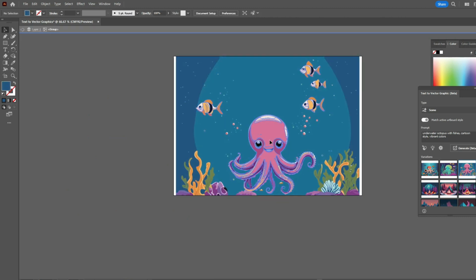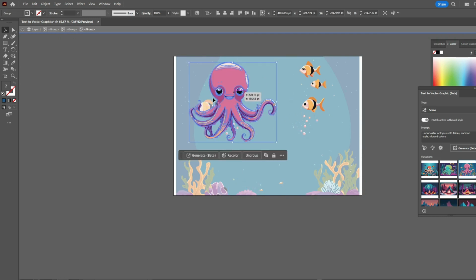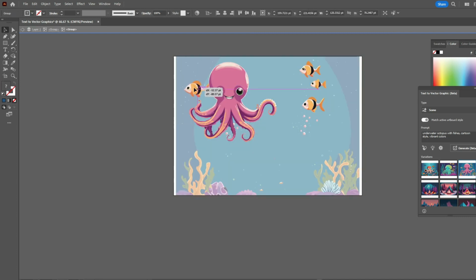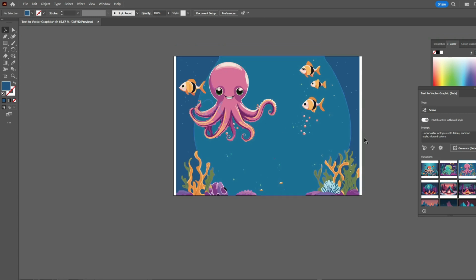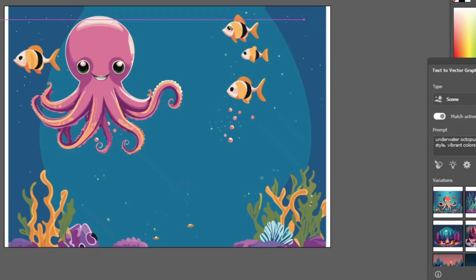So let's adjust this octopus as we want. Make it small and replace it. Let's move this fish as well. It is really helpful to have them as groups. See, we can move them separately if you know just the basics. So now we have a scene.